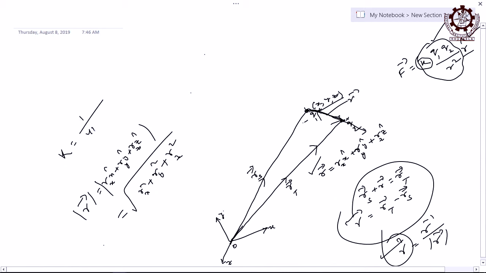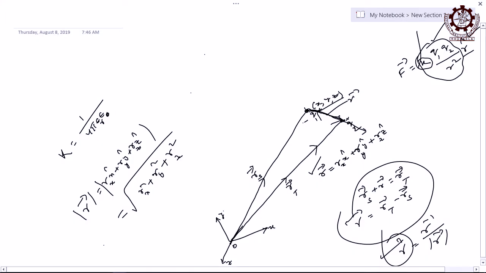This k is 1 by 4 pi epsilon 0, where epsilon 0 is for free space, that is, if there is no medium, vacuum or air. Even air is treated as free space, even though there is air. So it is the permittivity of free space, and epsilon 0 has a constant value. But you can represent this as epsilon r, or simply epsilon, the relative permittivity of the medium. If it is other than vacuum and air, the force will be different because k is different.